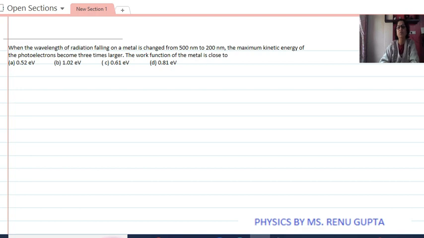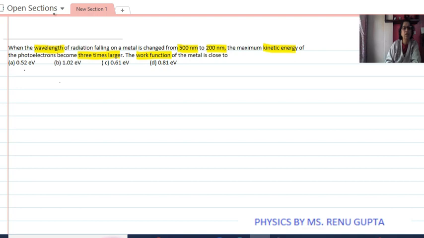Here we are doing a question for the JEE Main exam. The topic is dual nature of matter and radiation. The question says, when the wavelength of radiation falling on a metal is changed from 500 nanometer to 200 nanometer, the maximum kinetic energy of photoelectrons becomes 3 times larger. The work function of the metal is close to: 0.52 electron volt, 1.02 electron volt, 0.61 electron volt, 0.81 electron volt.